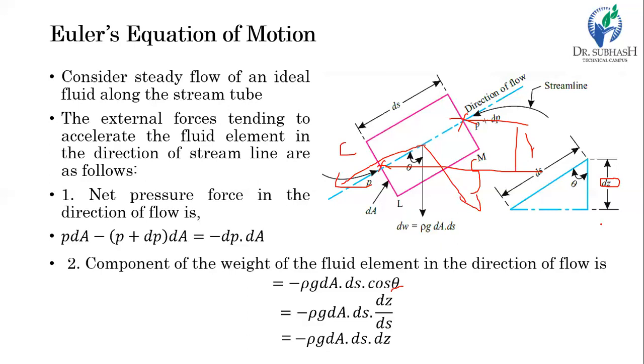By this simple geometry, we can derive that cos theta is equal to dz by ds. Substituting cos theta by dz by ds, we get this relation, which gives the value of the gravitational force acting on this control volume.